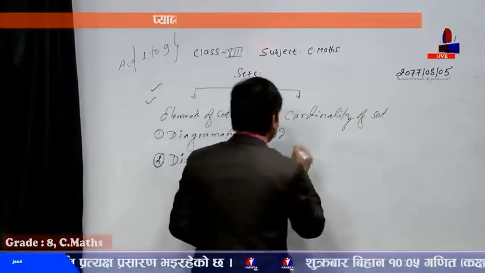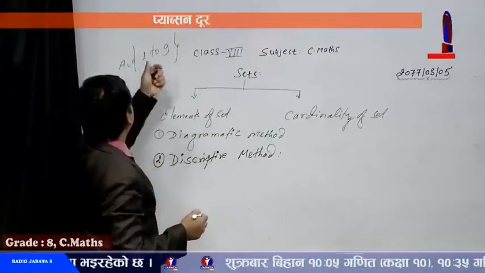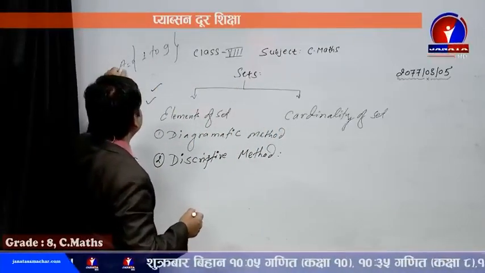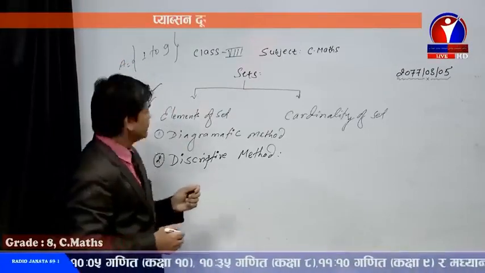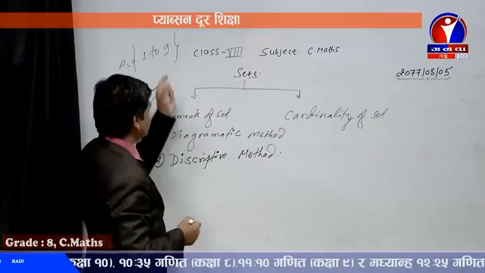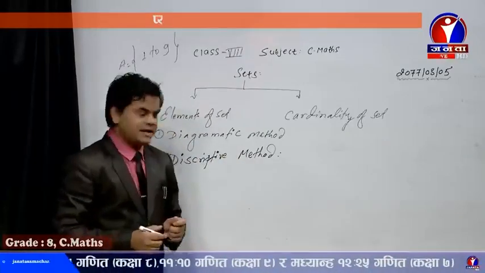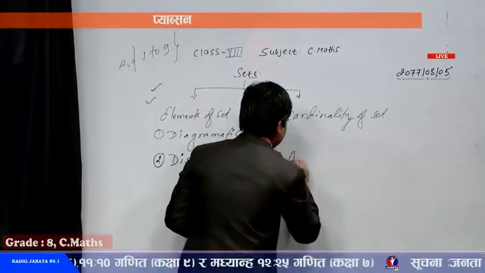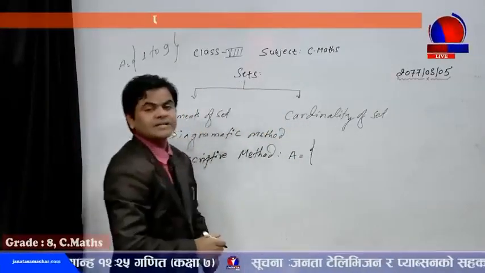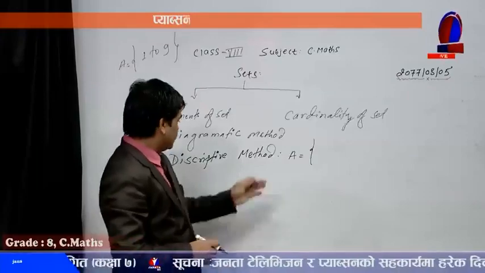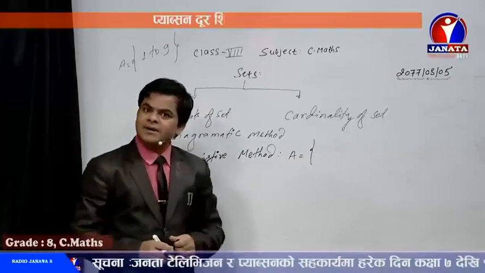For example, if I write this information, A is given as the numbers from 1 to 9. If you have to write this information by using the descriptive method, what do you do? A equals curly bracket. Always while starting the set information, we need to start from the curly bracket.